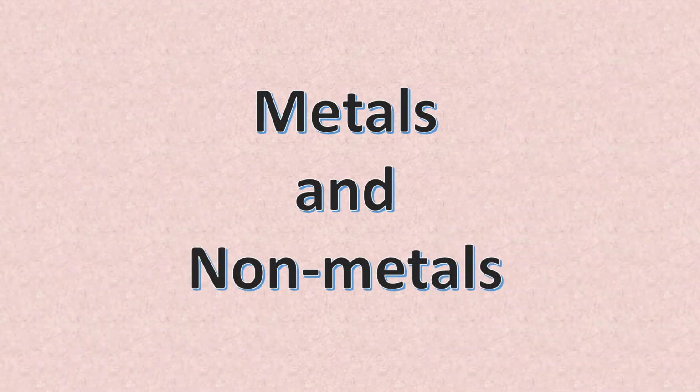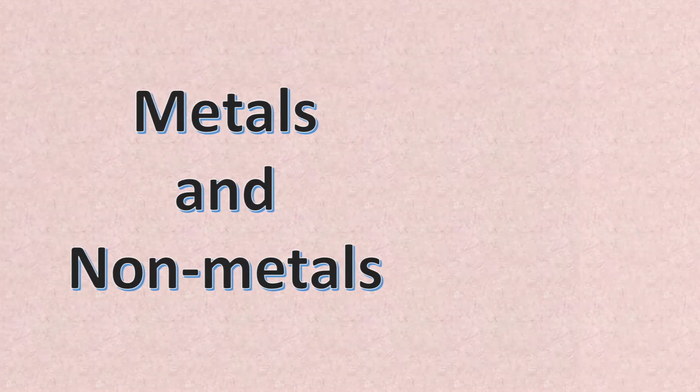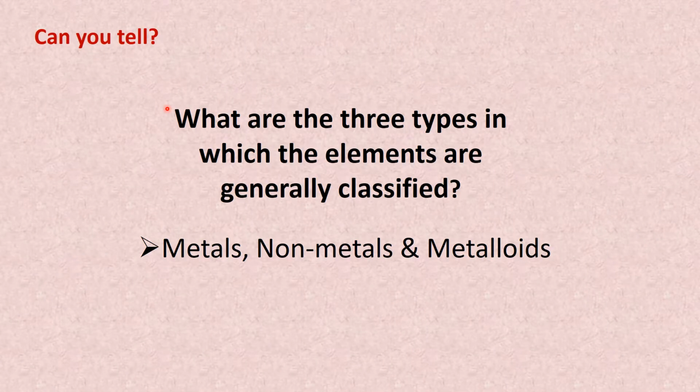Today we are going to start lesson number 7, that is metals and non-metals. So we'll discuss some questions based on previous knowledge. What are the three types in which the elements are generally classified? Yes, the answer is elements are generally classified into three types. They are metals, non-metals and metalloids.